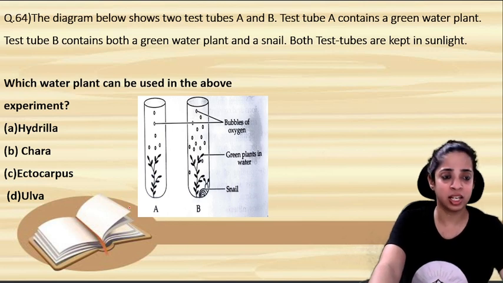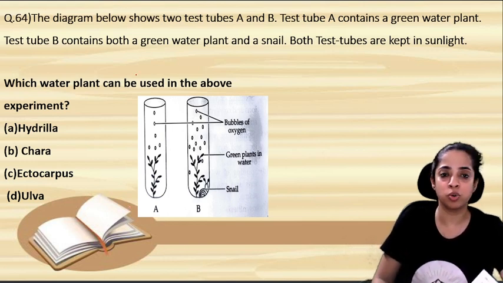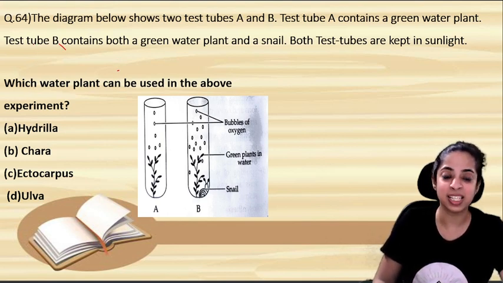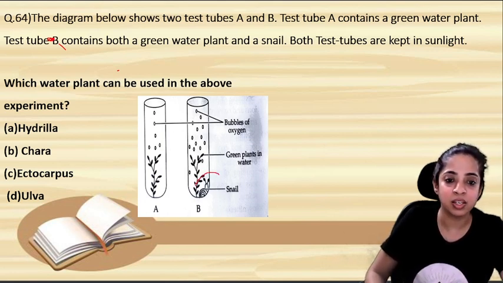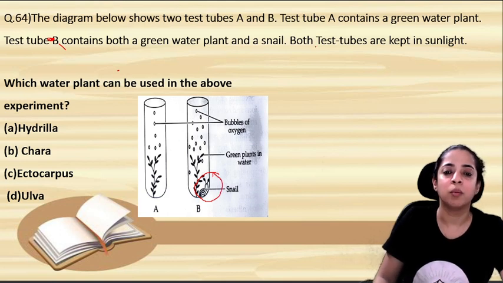Let's see the next question. The diagram below shows two test tubes A and B. Test tube A contains a green water plant, and test tube B contains both a green water plant and a snail. They have kept a snail, can you see in the diagram? Here is the snail. Both test tubes are kept in the sunlight. Which water plant can be used in the above experiment?